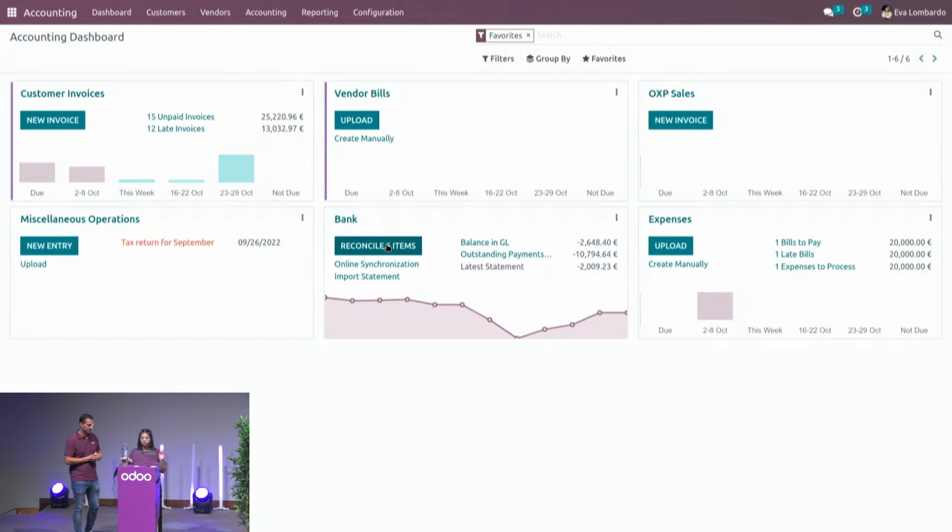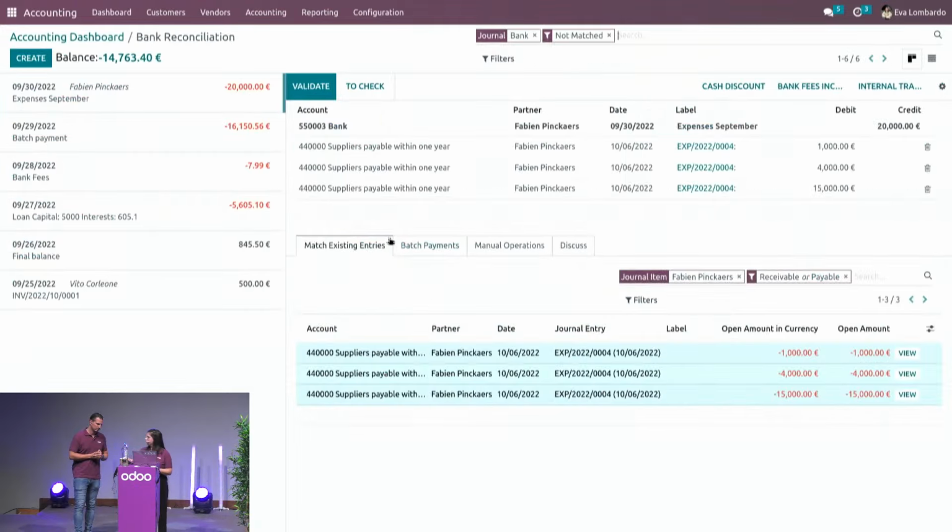Yeah, we've already created a few items to make sure we can reconcile some stuff. So first, let's focus a little bit on the view. On the left side, you're going to have all the transactions available that you need to reconcile. So easy to have everything in one view. On the right, the current transaction being made, as well as all the open items available here. And if we've got a partner detected in the transaction, you even get the filters already applied in the existing entries. Well, let's start with the first one.